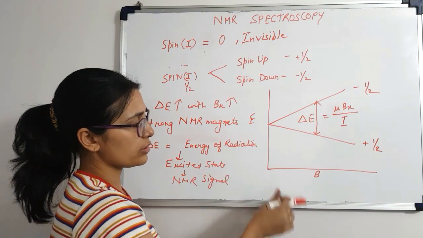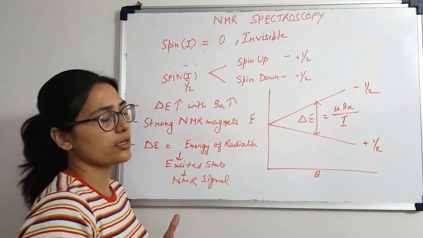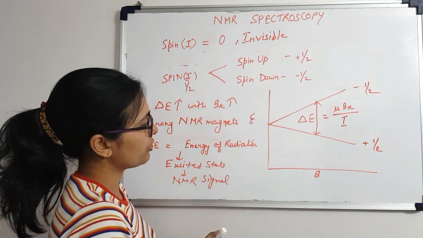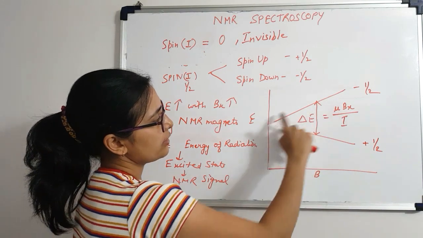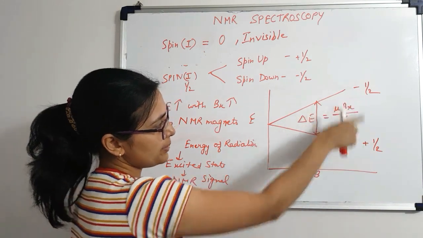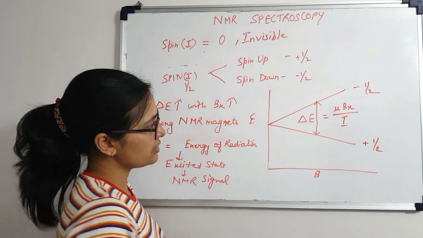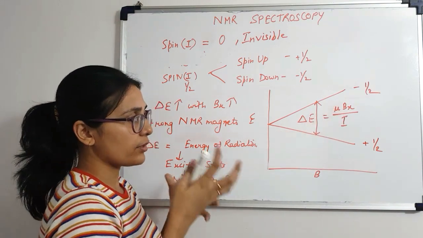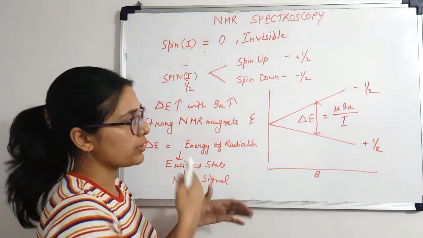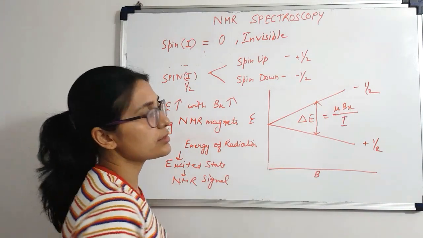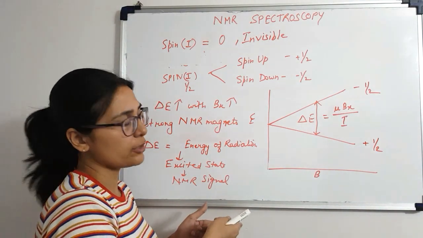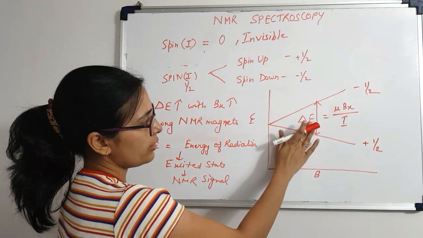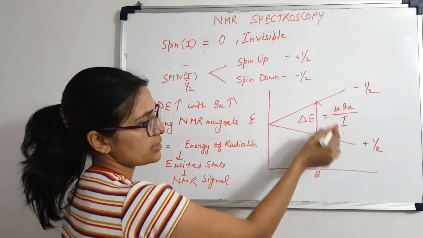Now let's have a look at this picture with B, which is the external magnetic field, on the x-axis, and energy on the y-axis. If you look at the energy gap between the two spin states, the energy difference is represented as mu into B0 divided by I. Mu is the specific magnetic moment of the nucleus in question, B0 is the external magnetic field applied to that nucleus, and I is the spin of that nucleus. So delta E, the energy difference, is represented as this.